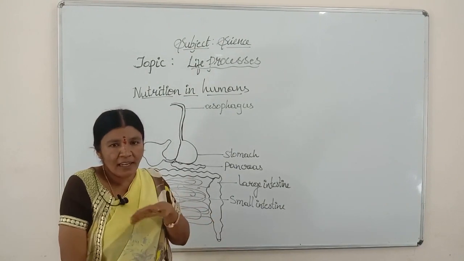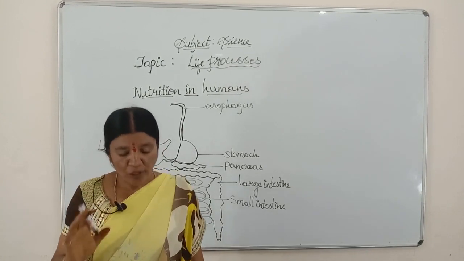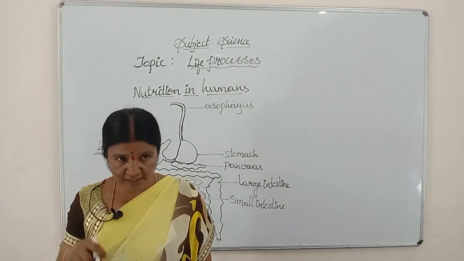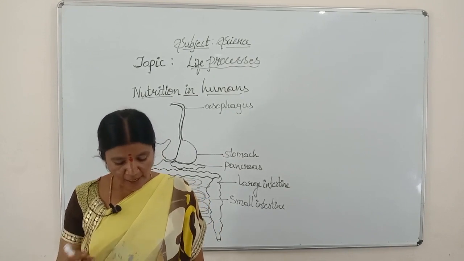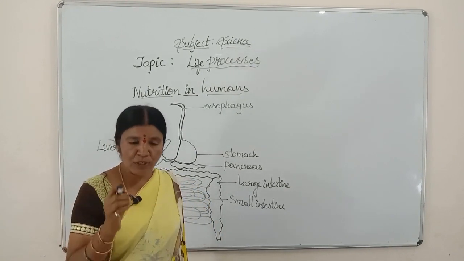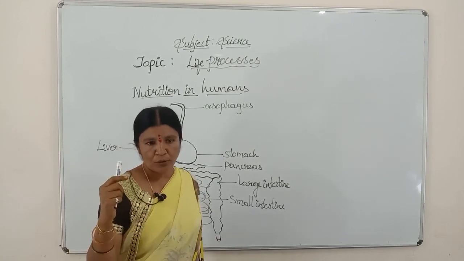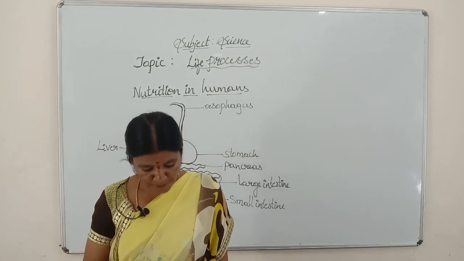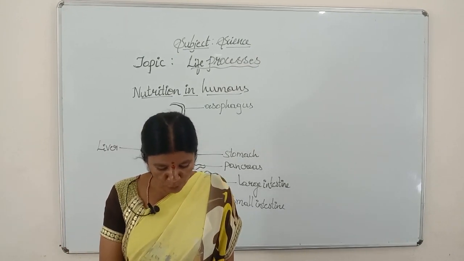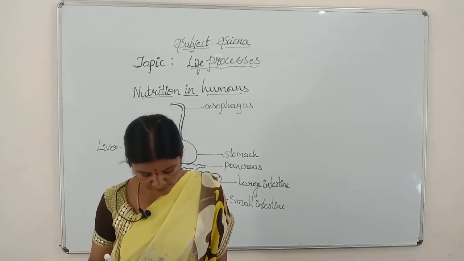Because as we take food, we are eating solid food and that should be digested, broken down and used, as each and every cell should receive that food to get energy. Isn't it? So, to accomplish that, food has to be broken down from complex food substances to simpler ones.